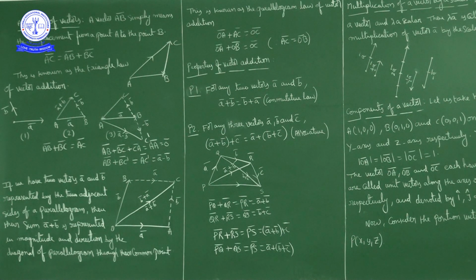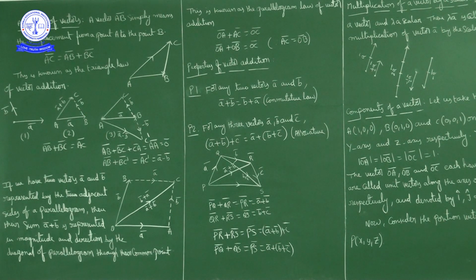The resultant vector sum of these two will be vector AC bar, which has the initial point of the first vector and the terminal point of the second vector. So AC bar is equal to AB bar plus BC bar. This is known as triangle of vector addition.